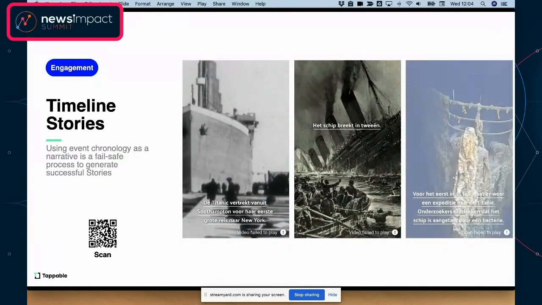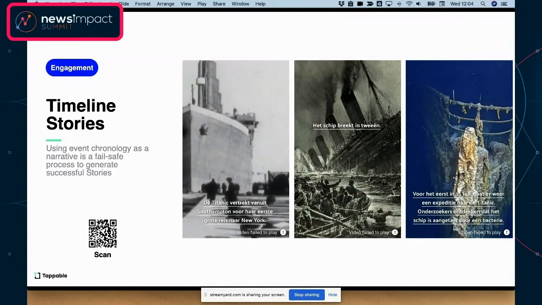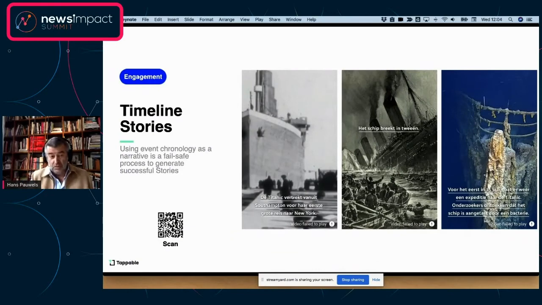This one works great, I think, because a timeline has a natural narrative in it, right? Because it is chronological and you can explain it. And we've seen stories like this become a bit of an explainer of what has happened in a very visual and narrative format. We've seen them work extremely well, and they're relatively easy to build as well.